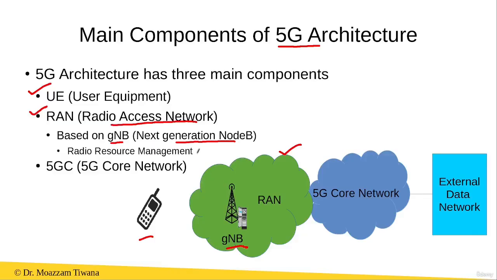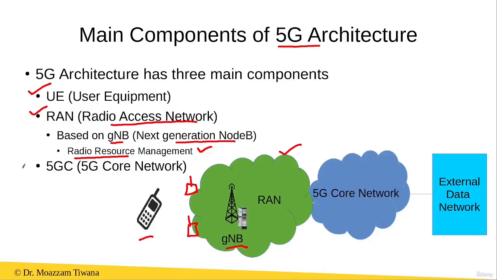This GNB is also involved in the radio resource management. Now, what is meant by radio resource management? Normally, in a network, you have more than one user equipment. What channels these user equipments are going to use and at what power they are going to transmit, all these parameters are called the radio resources, and these resources are managed by the GNB. That means the GNB decides which channels are going to be used by these user equipments and at what power they are going to transmit.